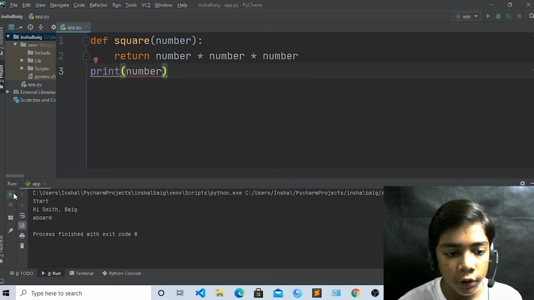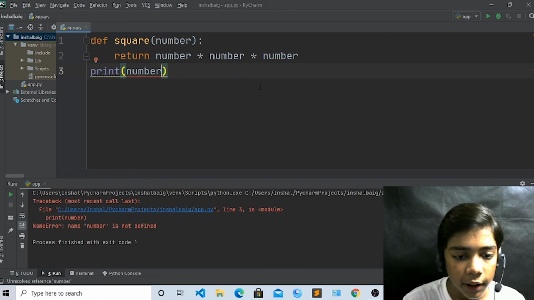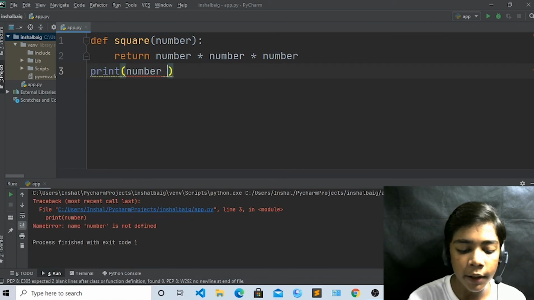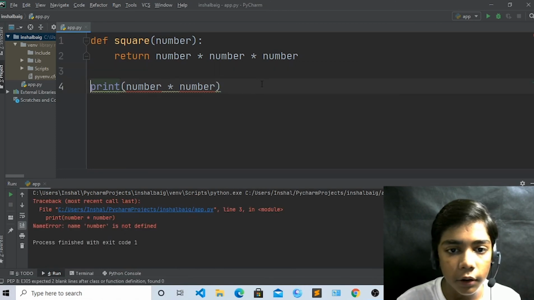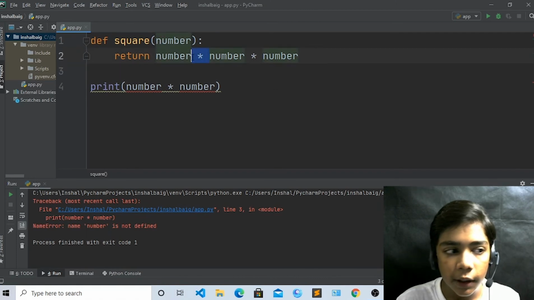Run. So you can see there is an error coming because name number is not defined, okay. So because of this an error is coming. Now if you do like number, and now write number again, run. So you can see again an error is coming, okay, because number is not defined.